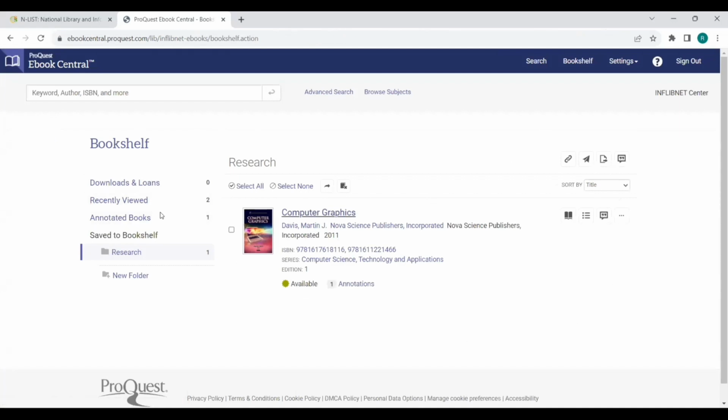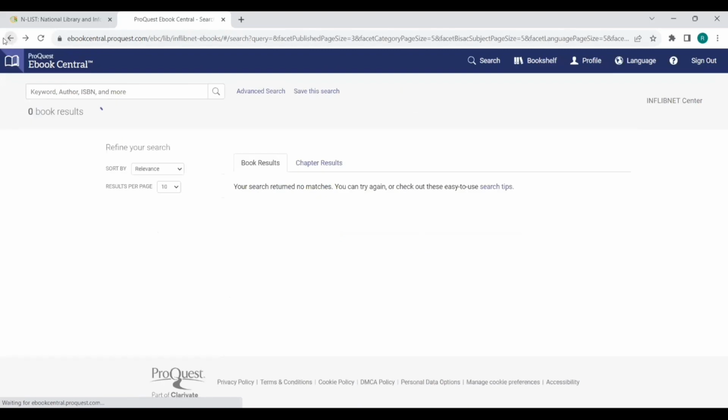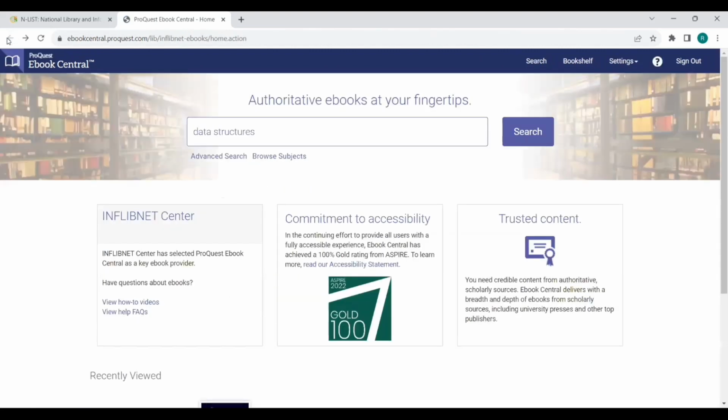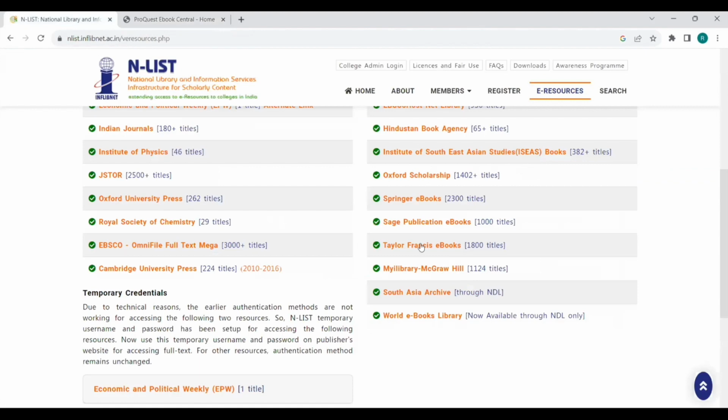Already I have the recently viewed books too, that is computer graphics and data structure books. So I can add the book to a search folder. If you rename this as data structure and click it, you can see all the books you have viewed under that data structure. So this is regarding the e-books, that is, the books scanned and uploaded by the publisher.